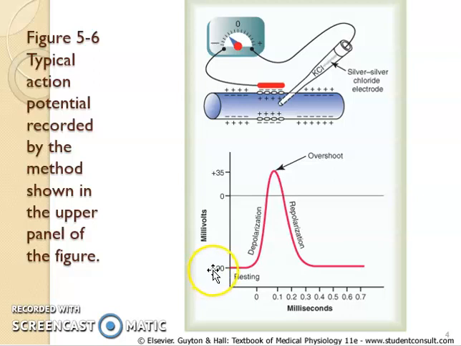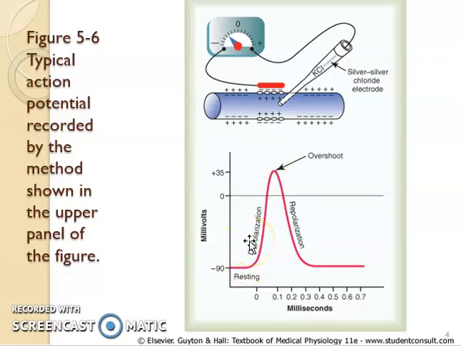So if we assume that this is minus 90 millivolts at rest, when this cell gets a stimulus, it very quickly goes up to 0, and then in many neurons goes up to plus 35. This part, when it is changing from minus 90 to 0 and to plus 35, is called depolarization, that is, the polarization of the membrane.